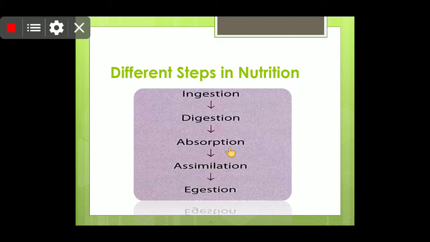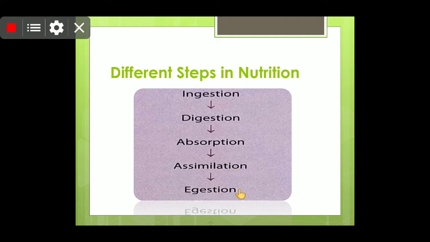Now absorption is when the digestion is done and the blood absorbs the nutrients from the digested food and that is carried to the whole body. And assimilation is when the digested nutrients reach your cells and are used by the cells for various activities to be performed.